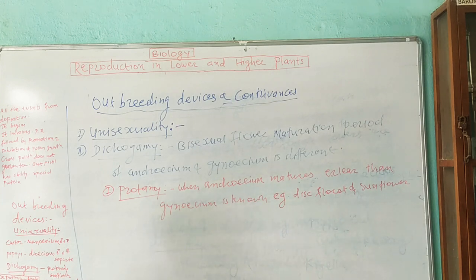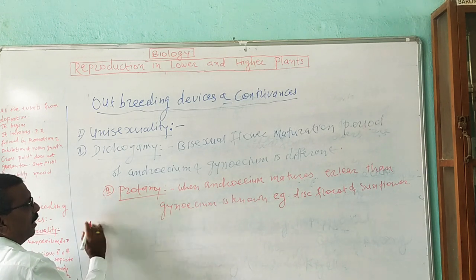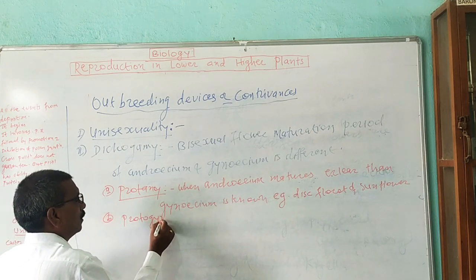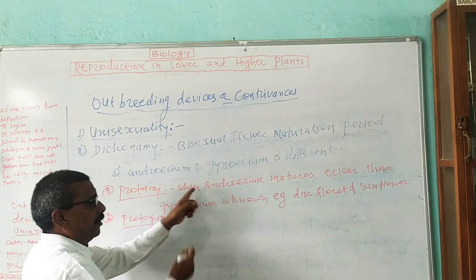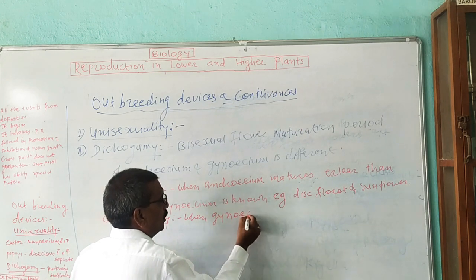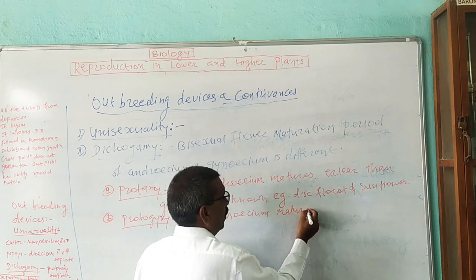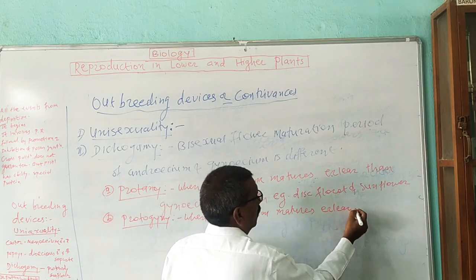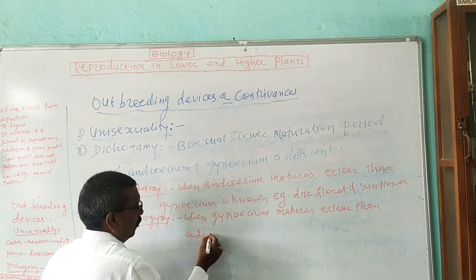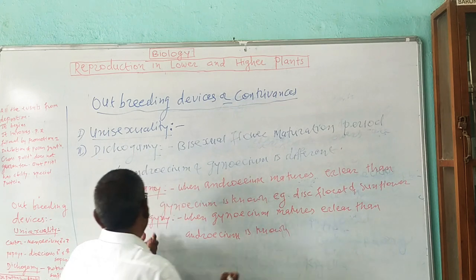Now the next one is protogyny. The next type is, this one is A, this one is B, protogyny. Protogyny means the reverse process, that is, when the gynoecium of a bisexual flower matures earlier, that is, before the androecium. This is known as protogyny.